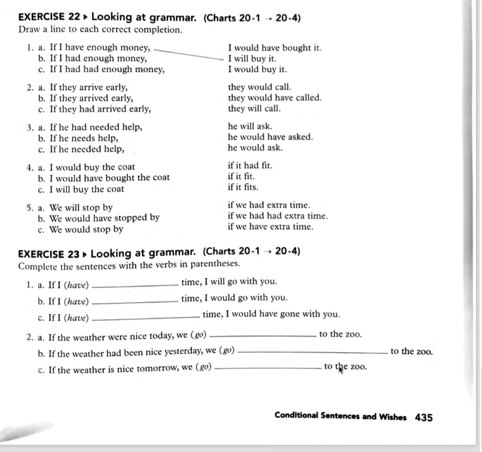Linda wasn't home yesterday. If she blank at home yesterday, I blank her. So you say, okay, she wasn't at home yesterday. So you say, okay, this is unreal in the past. If she had been, past perfect, at home yesterday, the result clause, you're going to use would have and the past participle. I would have visited her.